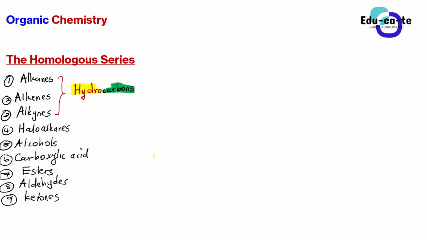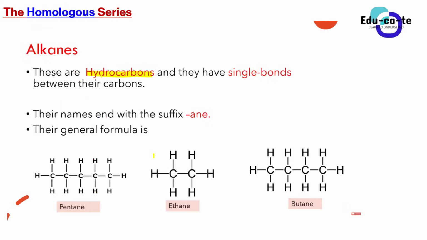So the functional group is the one that will help us to identify that this is an alkane, this is an alkene, this is an alkyne, this is a haloalkane, and so forth. So basically, we use the functional group to identify the type of organic compounds that we are dealing with. Are we together, guys? Yes, sir. So each and every homologous series has its own unique functional group. So let's look at alkanes.